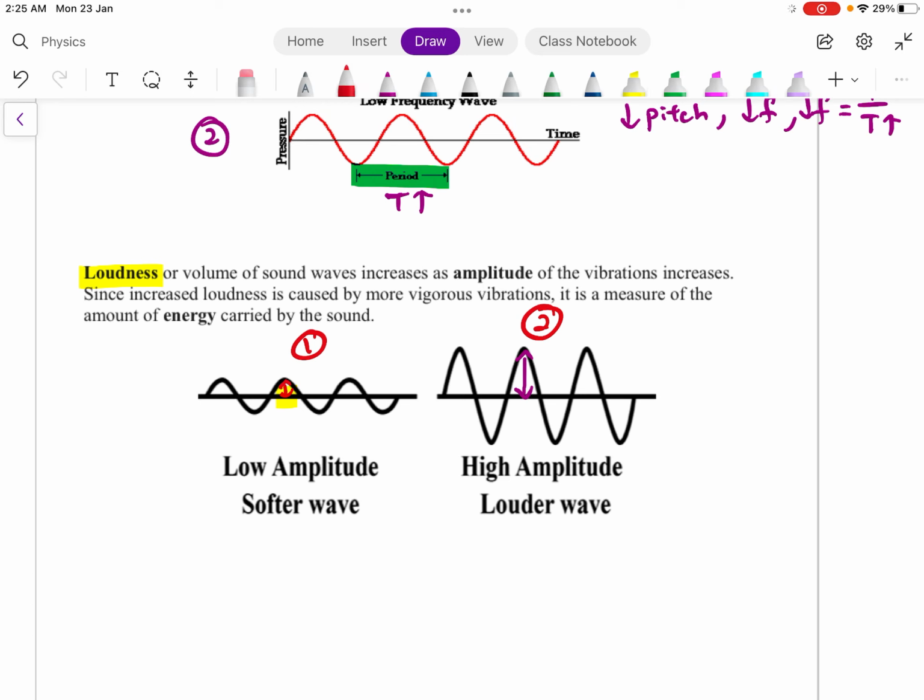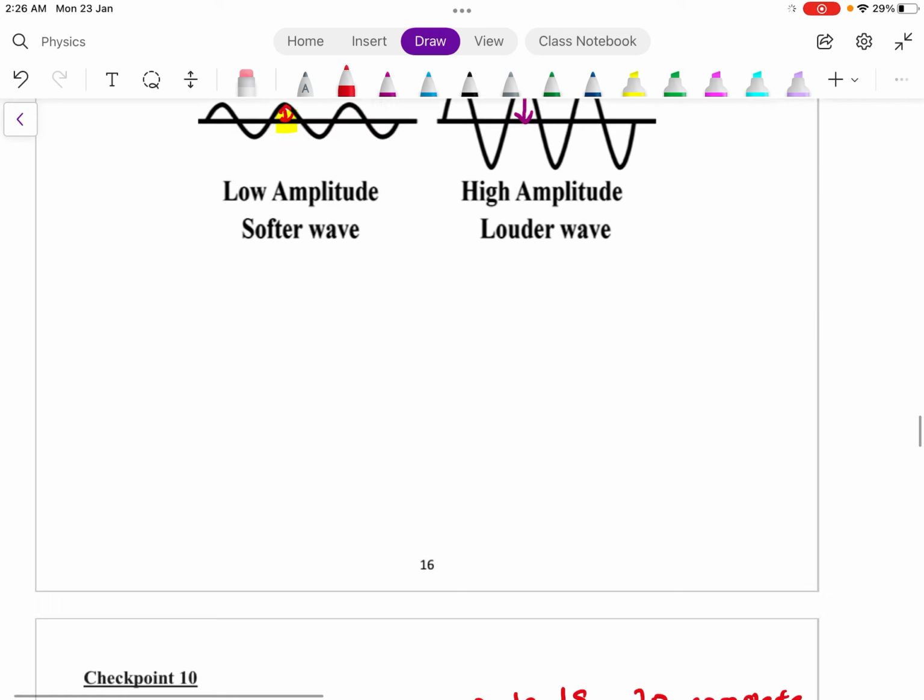Another thing to take note about amplitude is that amplitude is also related to the energy of the wave. So loud sound definitely has greater energy compared to softer sound. Of course, let's take a look at checkpoint 10 to see how we do this type of question.